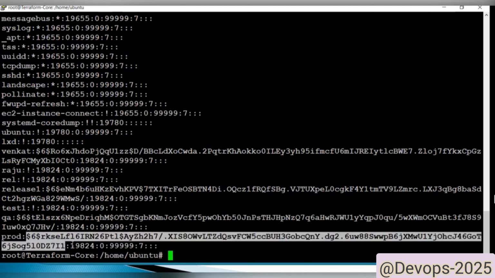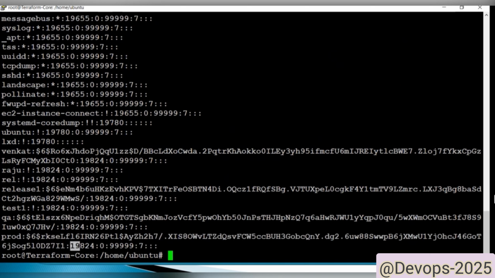Okay, the third thing is the number of days since the password was last changed, and 0 days after which the password must be changed, and 99,999 days before the password is to expire, when the user gets a warning message, and 7 days after the password has expired, the user ID is disabled, and the final one is a reserved field. So these are a couple of the fields available here.